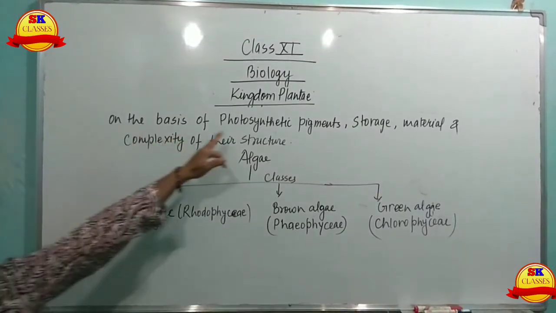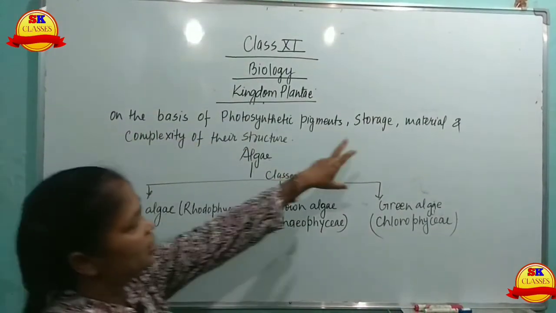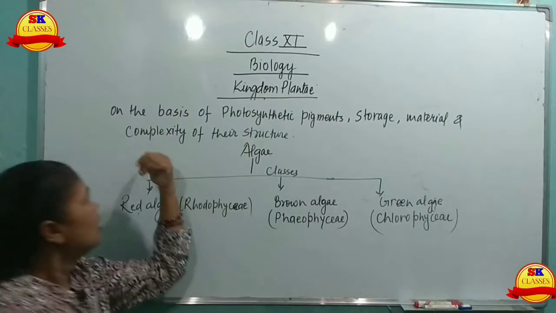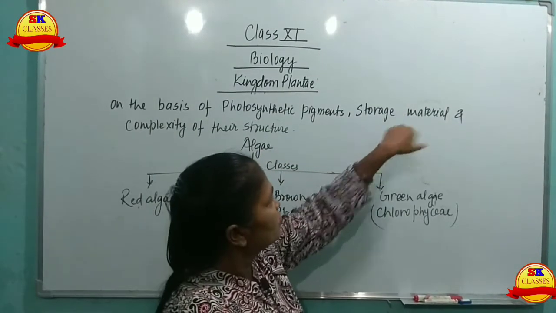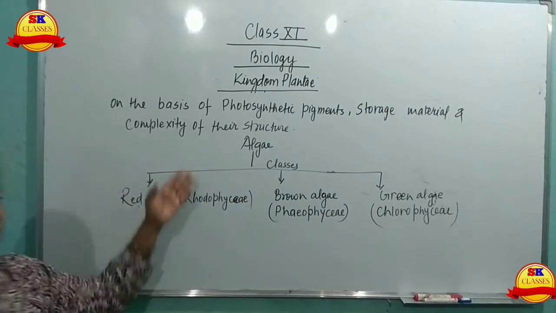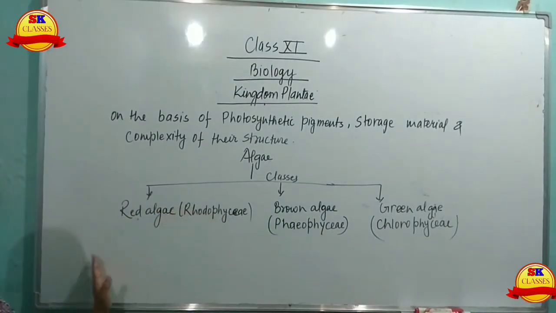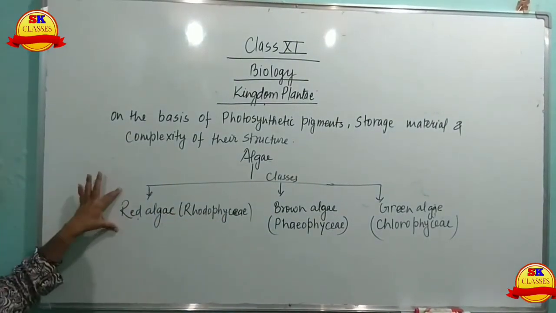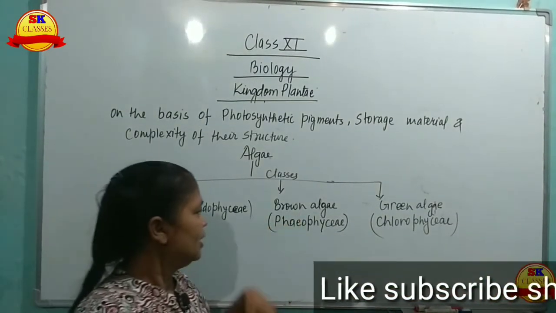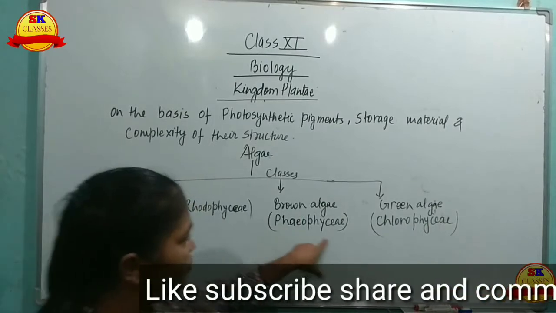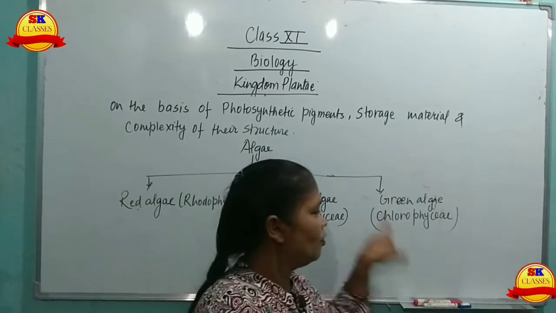On the basis of photosynthetic pigment, storage material and the complexity of their structure, algae is further divided into three classes. One is red algae, Rhodophyceae, brown algae, Phaeophyceae, and green algae, Chlorophyceae.